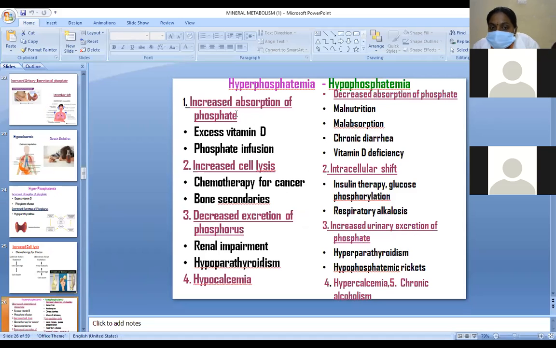These are the main differences between hyperphosphatemia and hypophosphatemia. Increased absorption of phosphate here and decreased absorption of phosphate here. Decreased absorption is seen in malnutrition, malabsorption, chronic diarrhea, and vitamin D deficiency. Increased cell lysis is mainly seen in chemotherapy for cancer and bone secondaries. Decreased excretion of phosphorus is mainly seen in renal impairment and hypoparathyroidism. Increased urinary excretion of phosphate is seen in hyperparathyroidism and hypophosphatemic rickets.